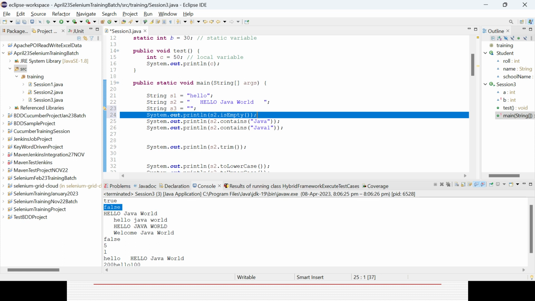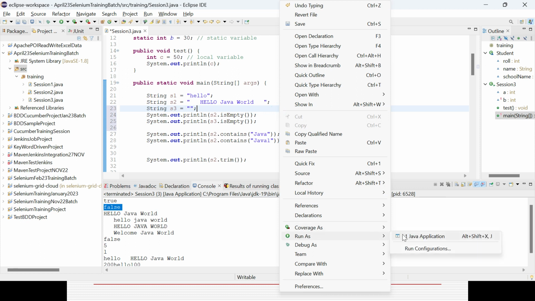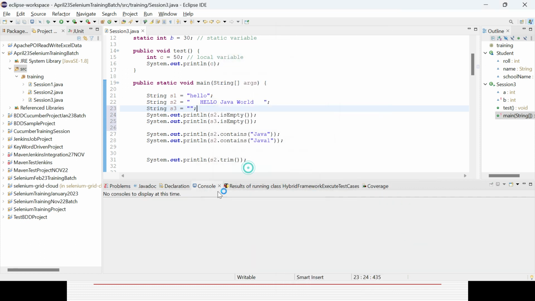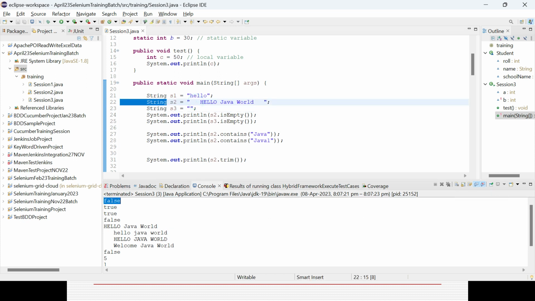Similarly for the other variables, only s3 will give you true. If you go to the top, you can see the first one is false because s2 is not empty, but s3 is empty, so it is giving you true.